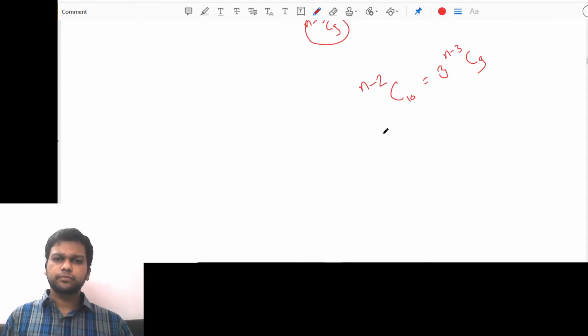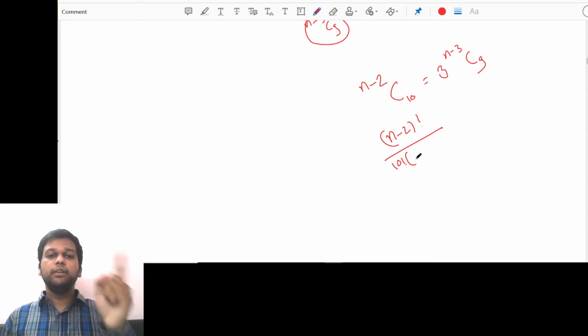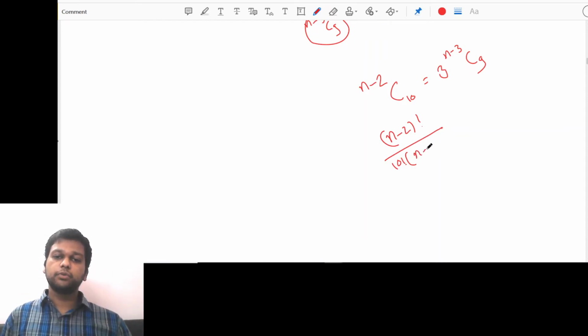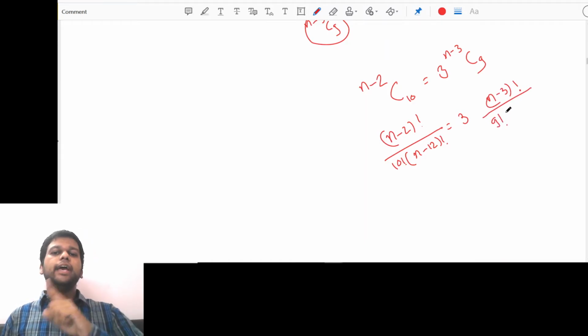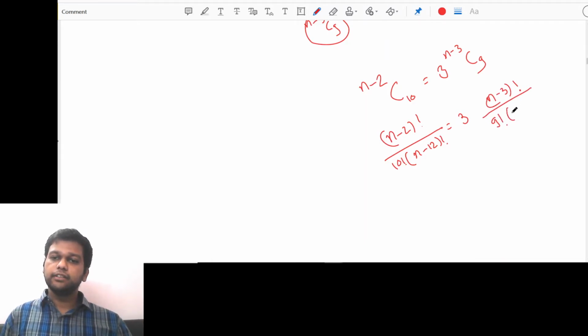N minus 2 factorial upon 10 factorial into n minus r, that is n minus 2 minus 10, that is n minus 12 factorial, is equal to 3 times n minus 3 factorial upon 9 factorial into n minus 3 minus 9, that is n minus 12 factorial again, right?